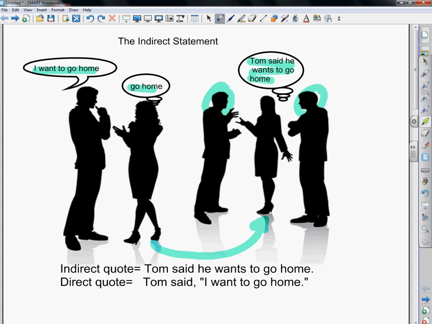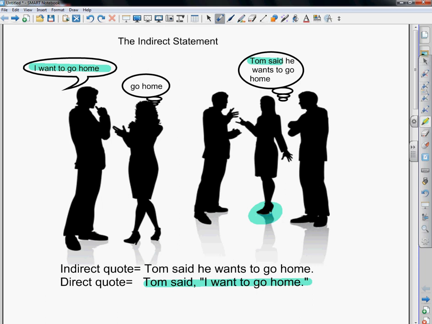Now, the indirect statement comes from this. The direct statement is, I want to go home. Now, if you put that in quotations, you're going to get a direct quotation. Tom said, "I want to go home," in quotations. Now, an indirect statement is whenever she tells these other two guys what he said without using the quotation marks.